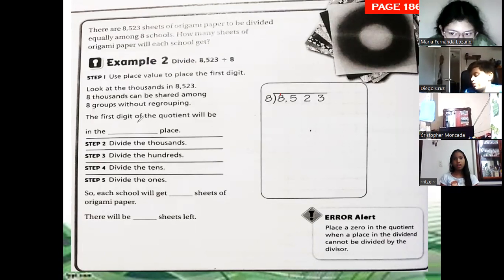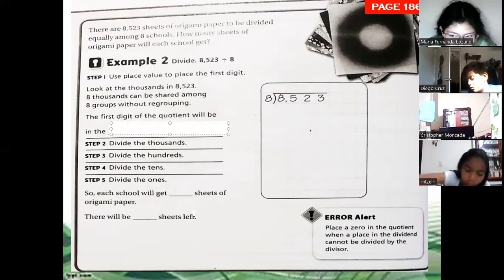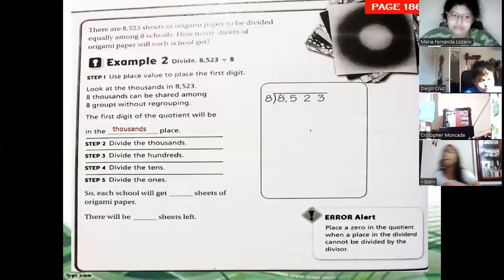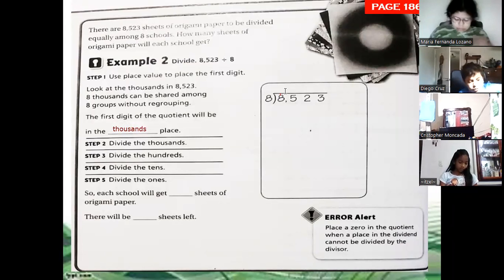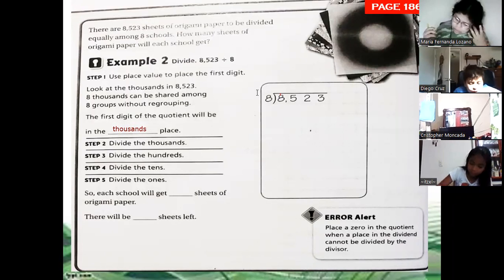The first digit of the quotient will be in the thousands place, because we are going to divide the thousand. Step 2: divide the 1,000.